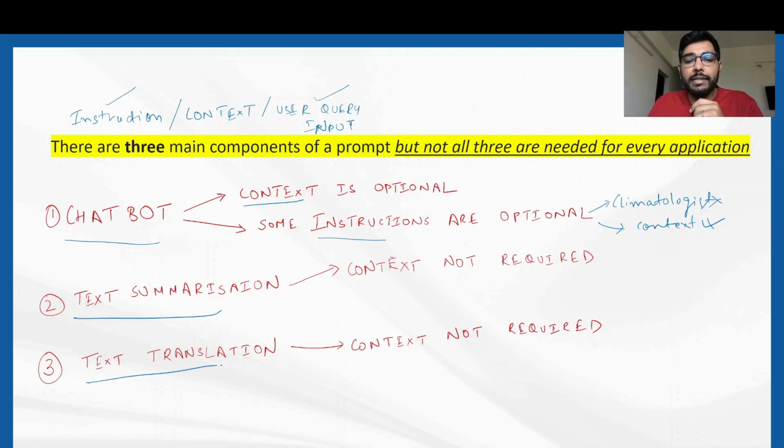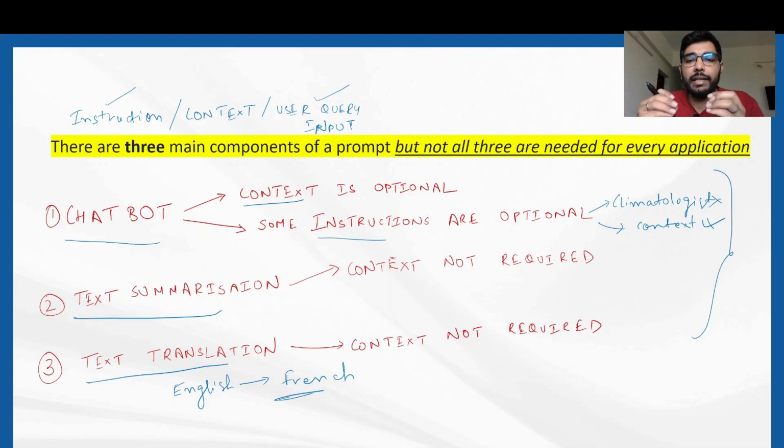Coming to the third one, that is text translation. Again, the same thing. Here the instruction is required, as we have to instruct the model to translate the text from English to, let's say, French. We have to give the specific instructions, which is mandatory for a translation job, and the text that needs to be translated from English should also be given as an input. That is also mandatory, but the context is not required.